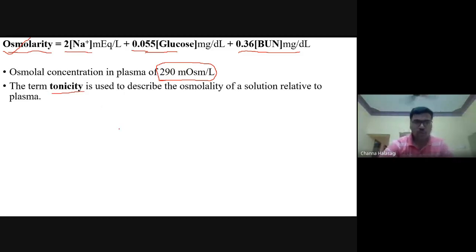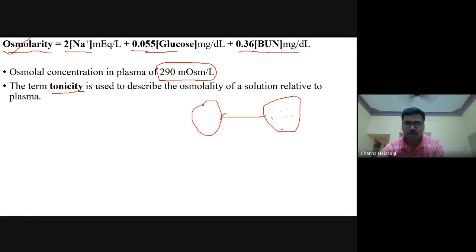So now we are coming to another term that is called tonicity. So we are having two compartments. One is plasma and the other is the reference one. So we want to see whether the number of particles present in this reference are equal to the plasma or not. So plasma is having how much osmolarity? 290, isn't it? 290 milliosmoles. If this another solution, say for example X, is having again 290 milliosmoles as the osmolarity, whether it is equal or different now.